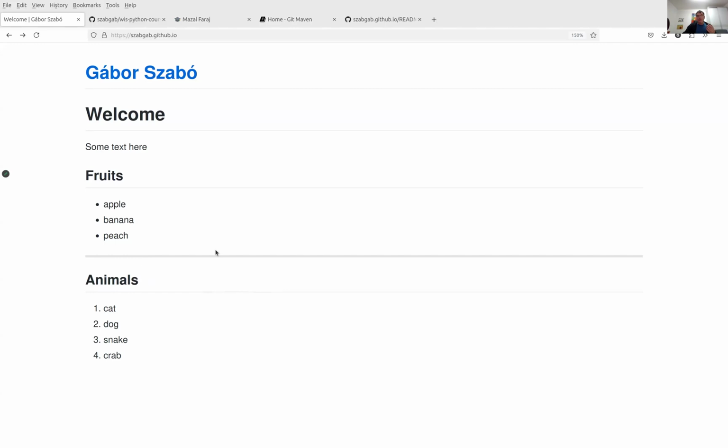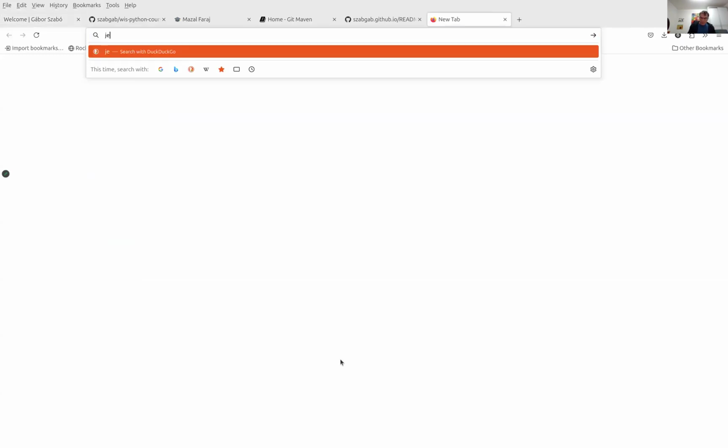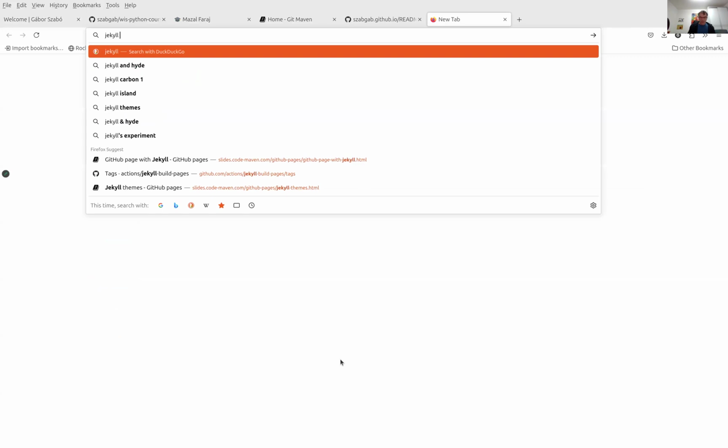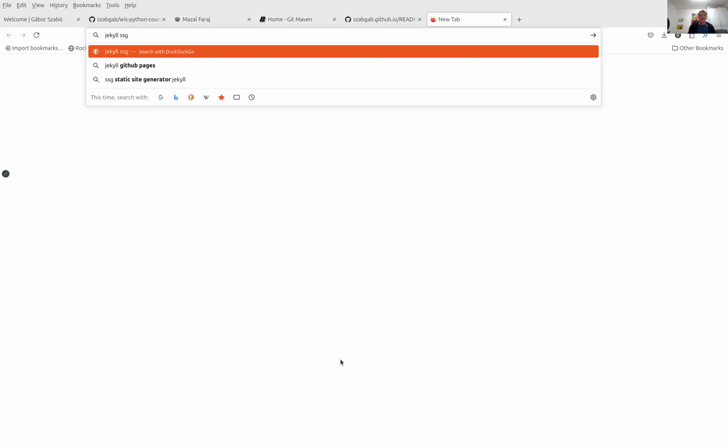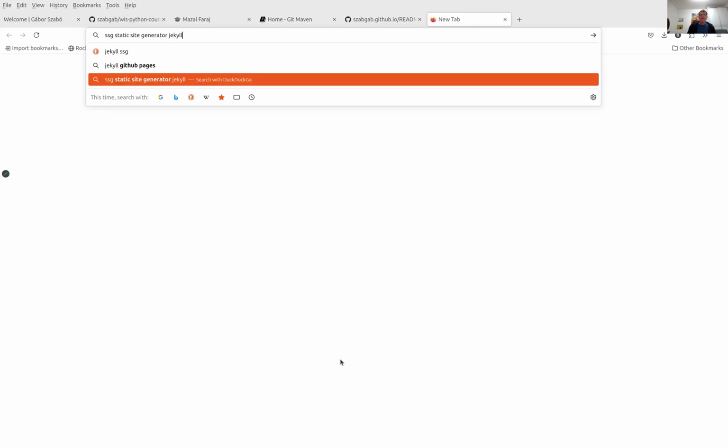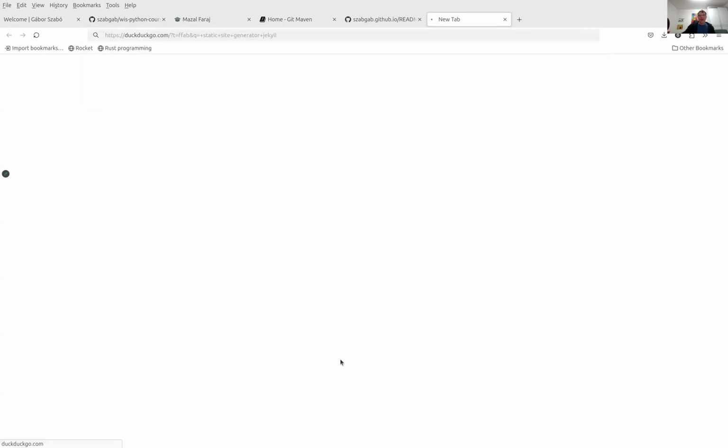The tool which is used by GitHub to generate these pages is called Jekyll. Jekyll, not Mr. Hyde, but Jekyll. It's a static site generator. The generic name of these things is static site generator, or SSG.